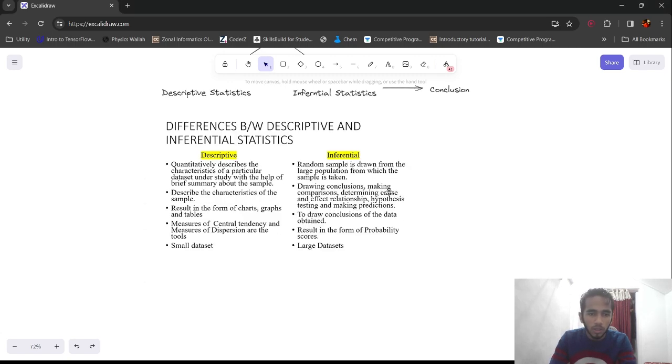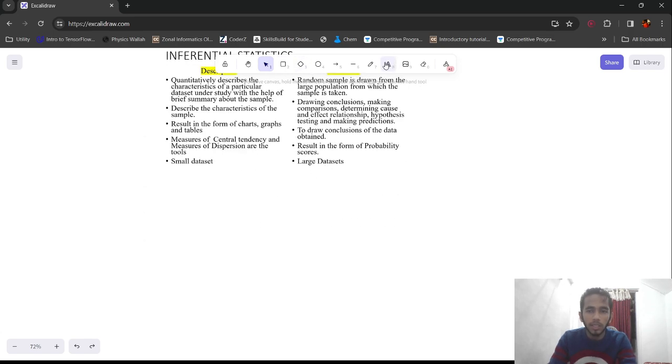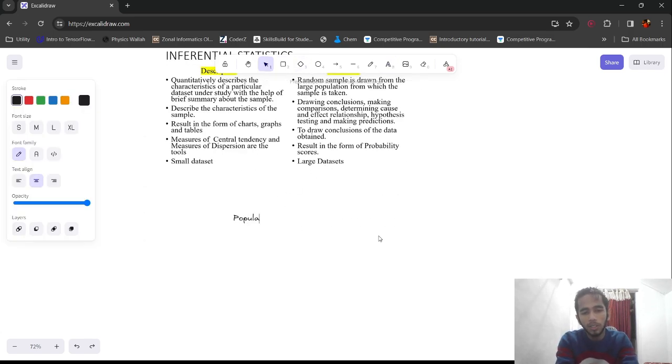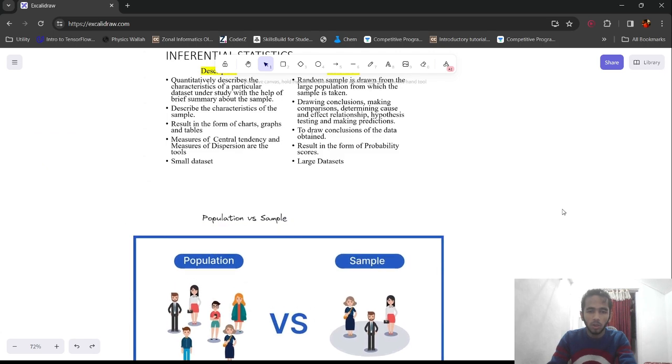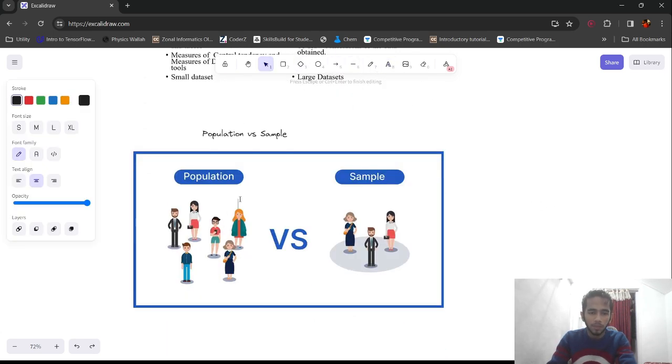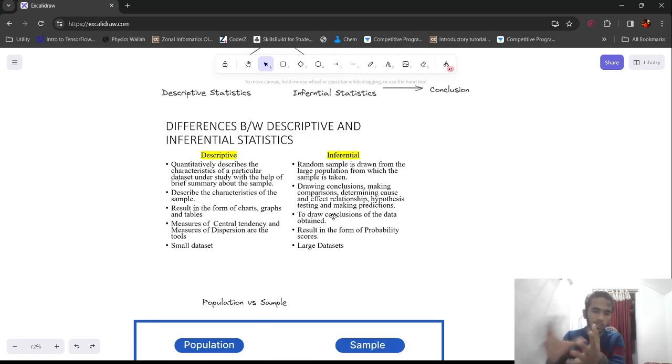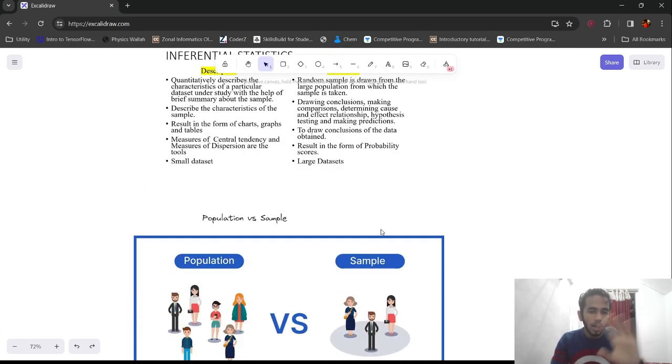Copy. Differences between inferential statistics. Next topic we have is population versus sample. So let me explain this again with the help of an image. For example, this can be the entire school, and this can be class 11A. Again, through this earlier concept of inferential and descriptive statistics only, we can understand population versus